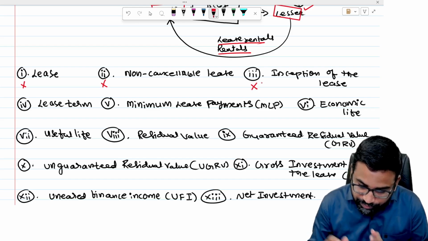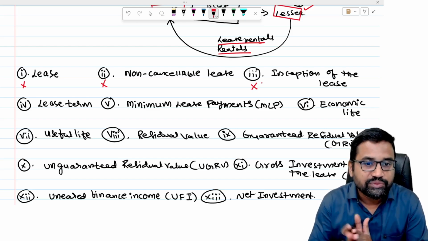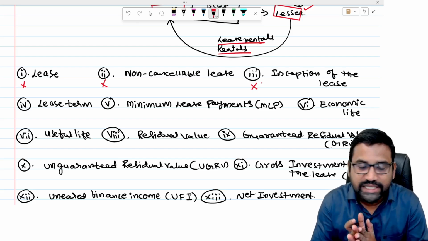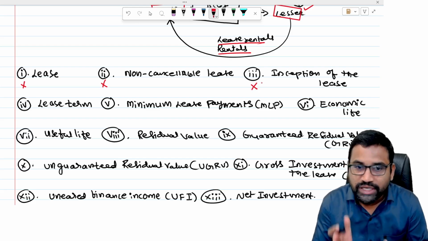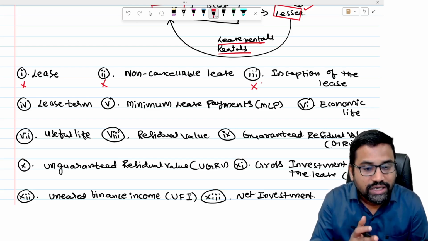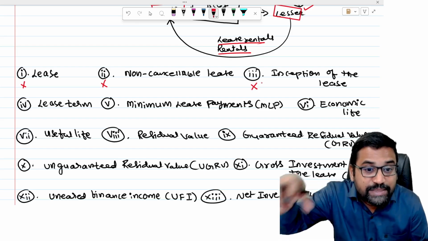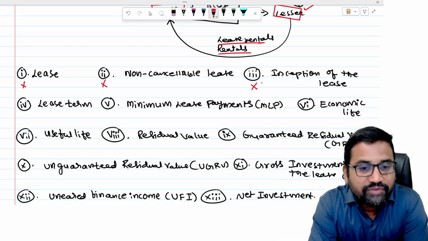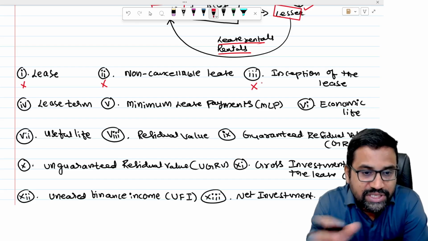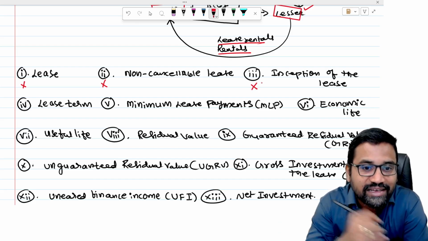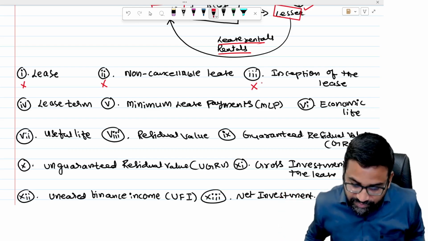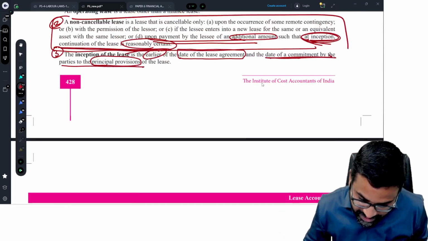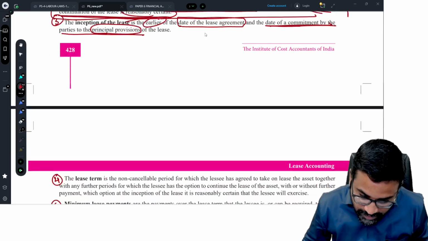So the third definition we also completed. What is inception of lease, sir? Is it the date of agreement of the lease? No. It is the date of agreement of the lease or the date of commitment by the parties to the principal provisions of the lease, whichever is earlier. Whichever is earlier, remember this. This is one word.